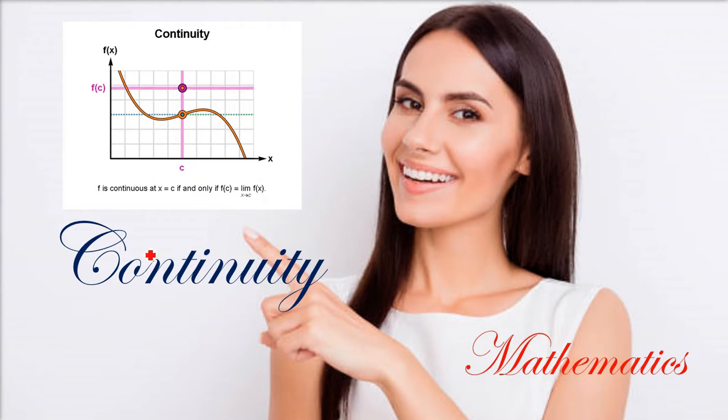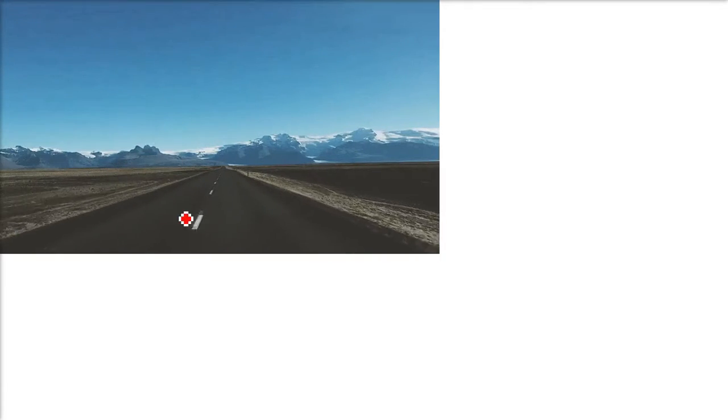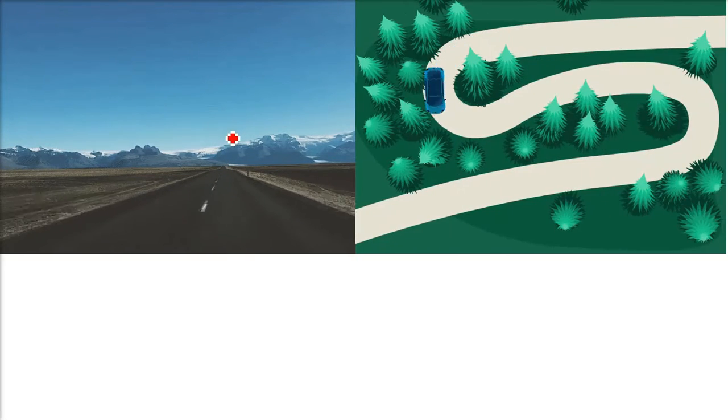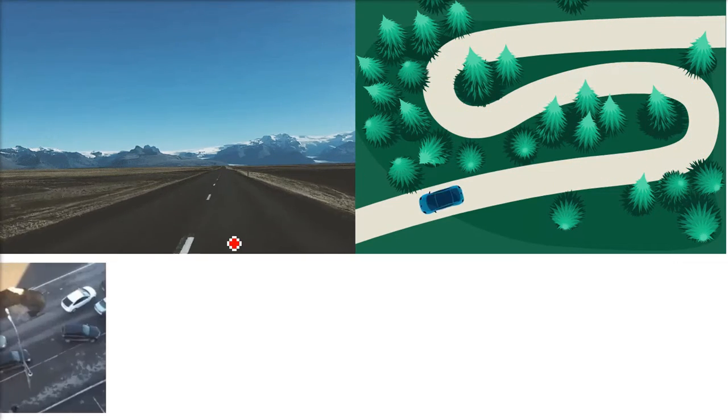In mathematics, what is continuity? What does it mean? Now see this road. This is a path that is straight. You can easily drive through. Here you have a winding road. That means the road is there. It is winding, but still you can drive properly if you are a good driver. So these two roads are continuous.